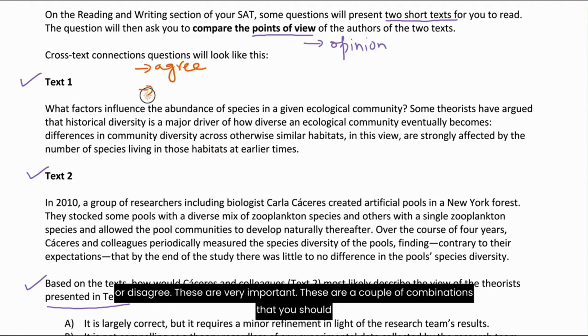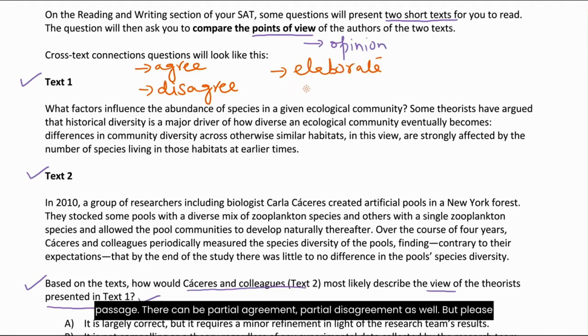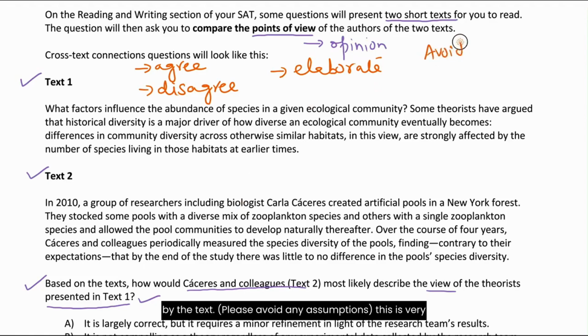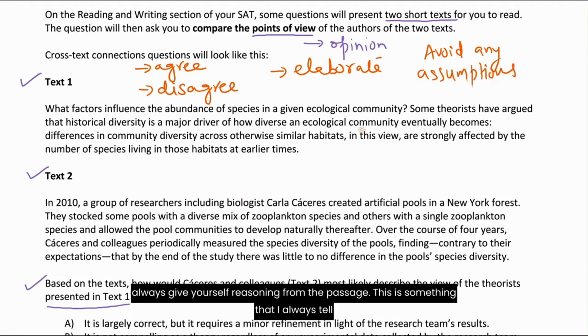These are very important. These are a couple of combinations that you should already know before you read the question. The passages or points of view might agree with each other. They might disagree with each other. One passage might elaborate on the other passage. There can be partial agreement, partial disagreement as well. But please remember, the points of view we identify must directly be supported by the text. Please avoid any assumptions. This is very important. Avoid any assumptions. Whenever you choose your option choice, always give yourself reasoning from the passage.